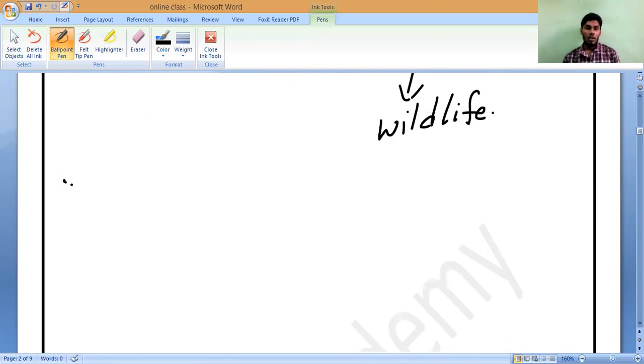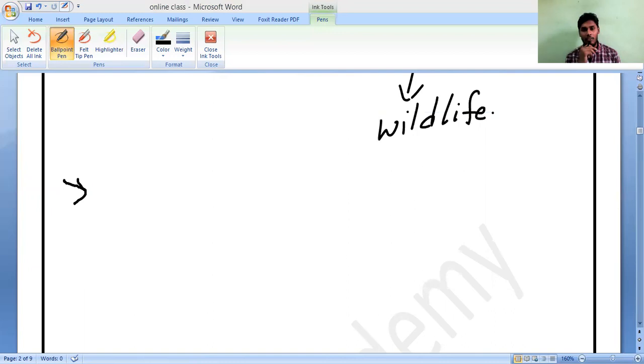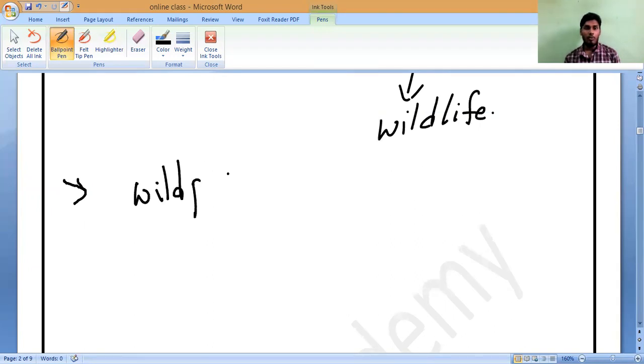So if you understand here, we have many examples of wildlife. Suppose the plants growing in the natural environment on their own, we are not growing them. Suppose the plants growing in your garden, are they called wild plants? No, sir. We should not call them wild plants.